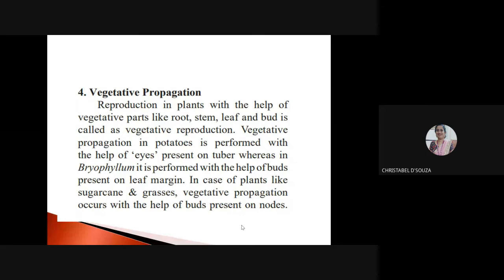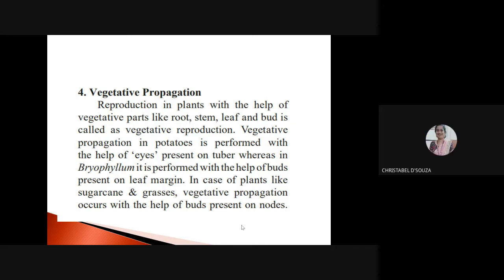Boys, tell me, is seed vegetative or reproductive? How is the seed formed? The seed is formed when the male and the female gamete unite. So that is a product of sexual reproduction. Is that clear, boys? Yes, miss.